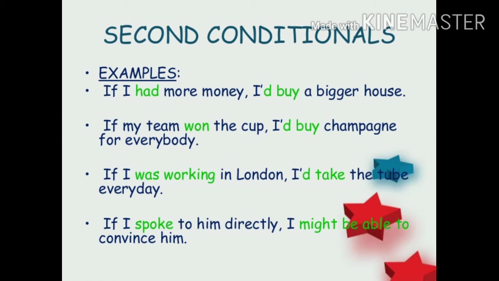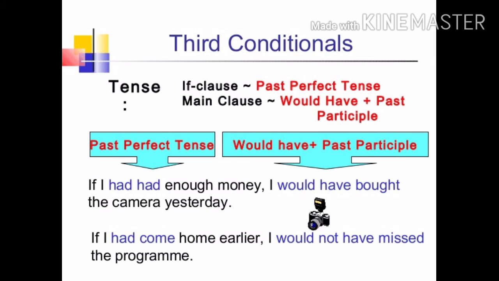Second one is, if my team won the cup, I would buy champagne for everyone. The third one is, if I was working in London, I would take the tube every day. The fourth and the last one is, if I spoke to him directly, I might be able to convince him. So let's move to the third and the last conditional sentence.